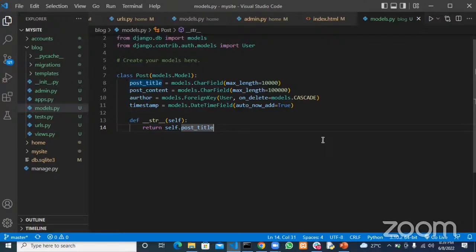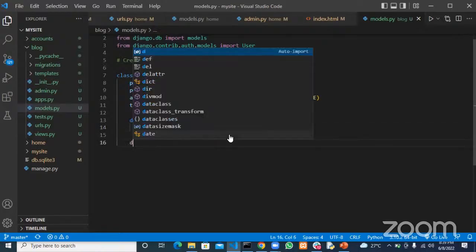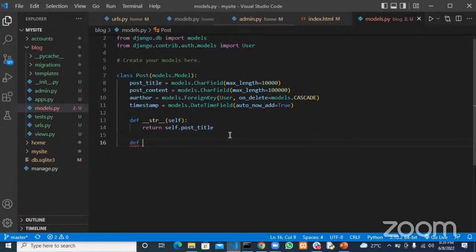I want you to return the title of that post. So we can add a similar method, but this method won't be a special method, it'll just be a normal method. And we will call this method snippet. Snippet in the sense that it just cuts some part of the content and shows it. It only returns some part of the post content, and that's what we want to output when we get here.